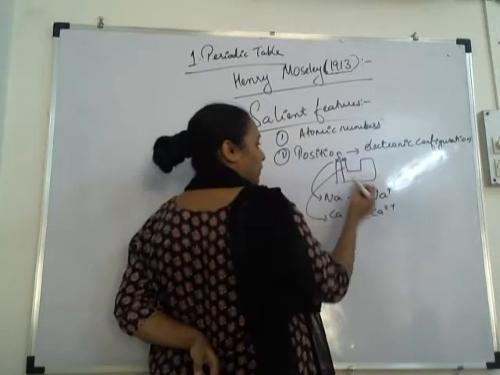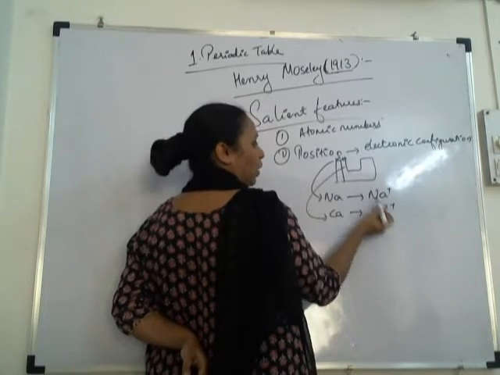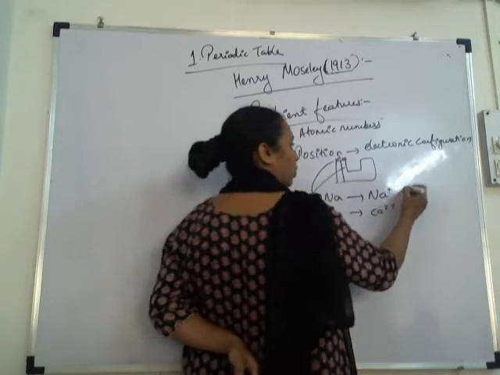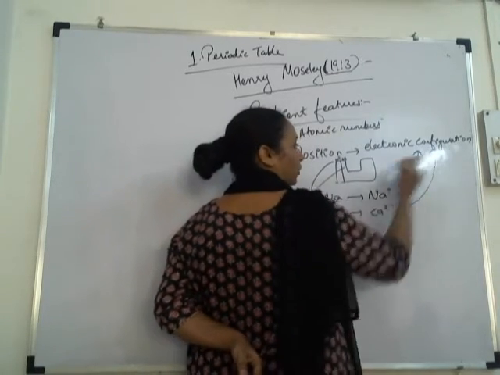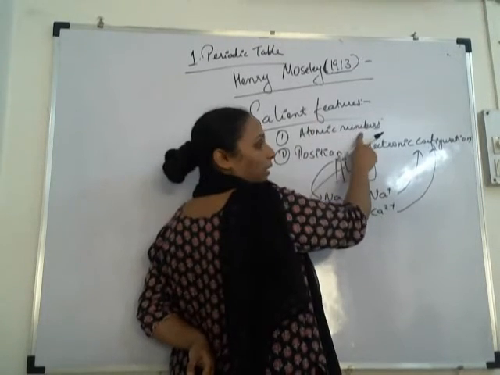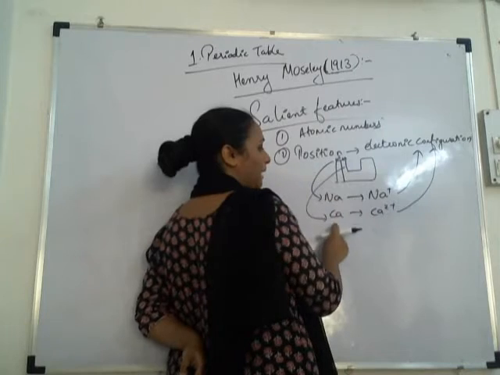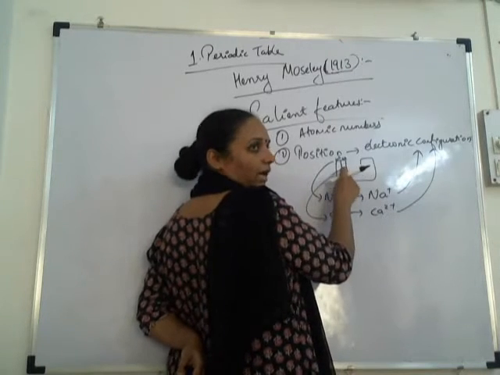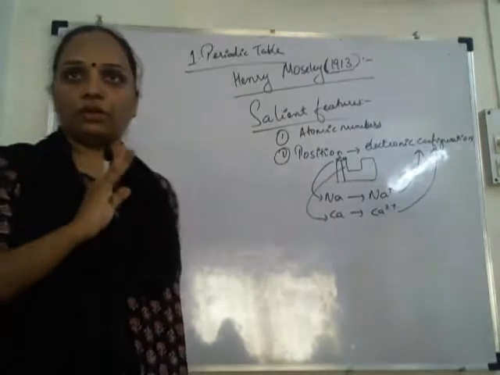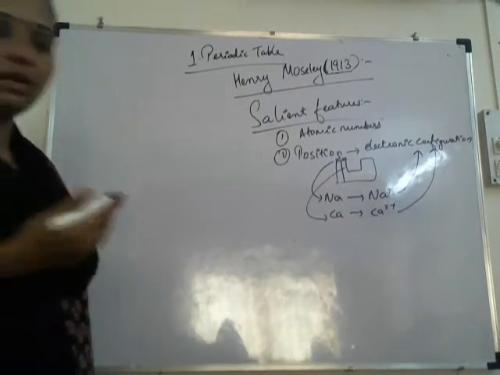So where should the position be given? Whether it should be given in alkali metal or in alkaline metal depends totally on electronic configuration. So the first feature is they are arranged according to atomic number. Position of these elements in the periodic table is decided according to the electronic configuration. Understood?